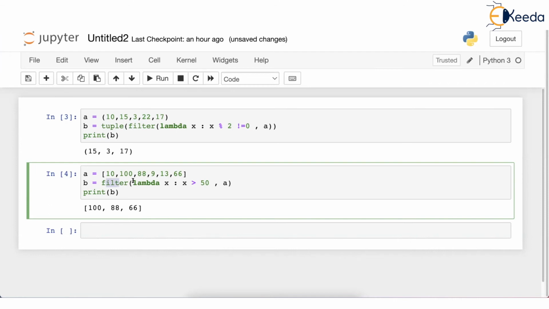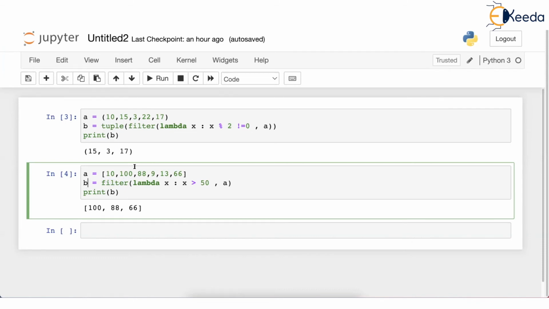Filter will obviously take 10, put it in X, pass through this test. 10 doesn't pass, but 100 passes. 88 will pass the test. 66 will pass the test. So filter has given 3 answers: 100, 88, 66. There is nothing wrong in this. But the problem is filter has given 3 values as the result. But we have not created any meaningful data structure which will store these values. And we have directly assigned the result to B.